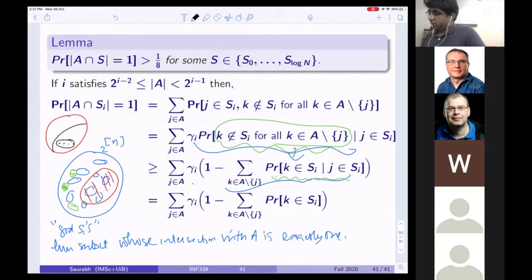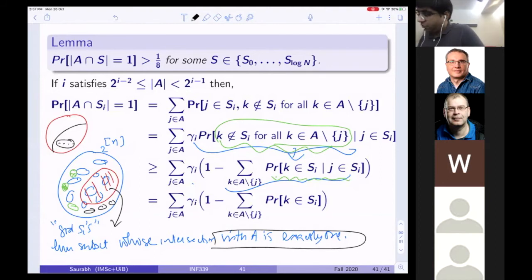Let's see. These are the good sets, whose intersection with A_i is exactly 1. So what is outside? Those are the sets whose intersection with A is at least 2. Now, what is this telling us?